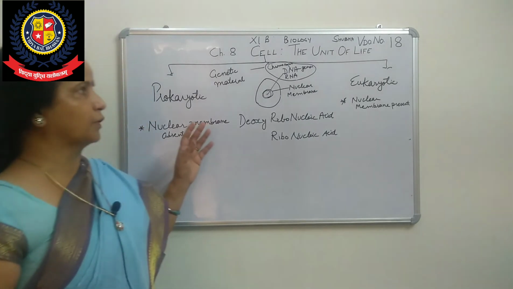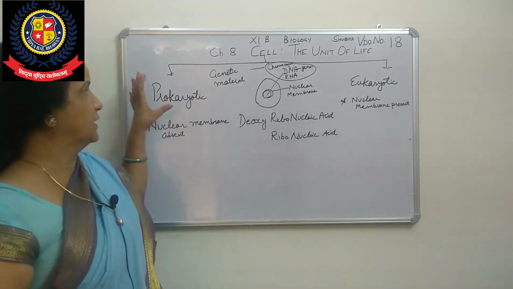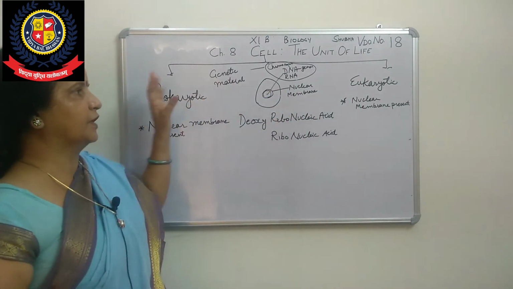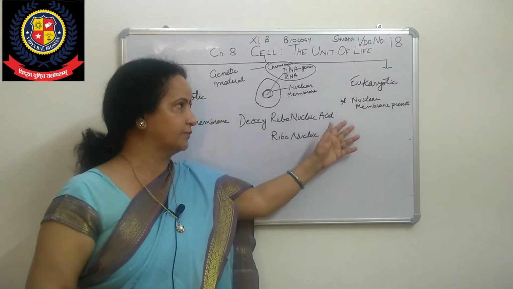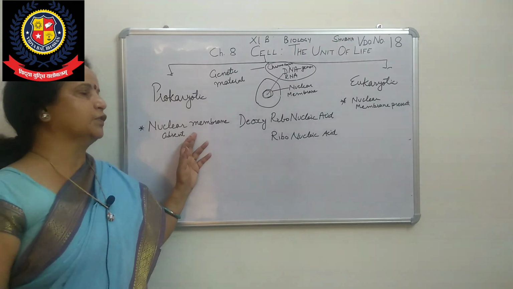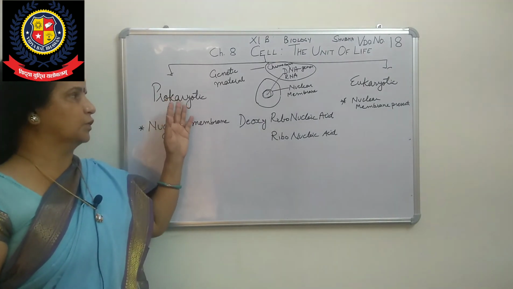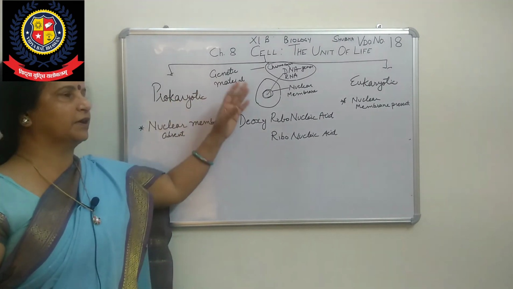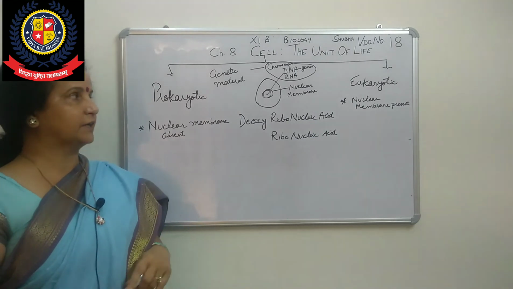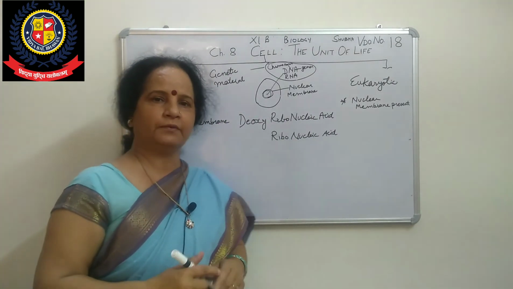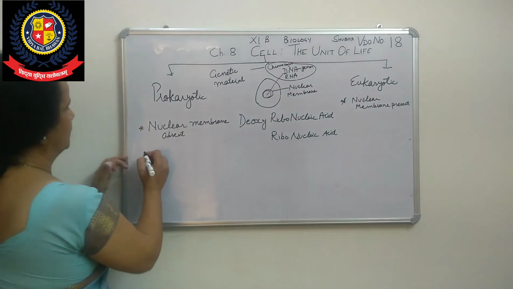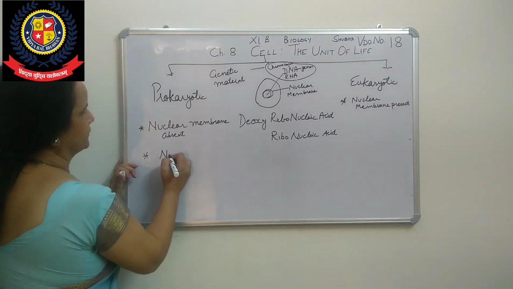Then we told about the types of cells; there are mainly two types, prokaryotic cell and eukaryotic cell. The difference is because of the nuclear membrane. Here nuclear membrane is absent, all genetic material is scattered, and the region where that genetic material collects in the cytoplasm is called nucleoid.